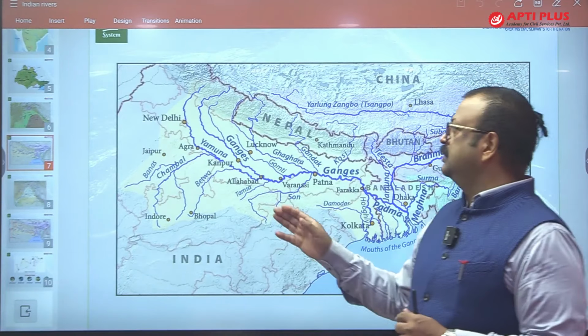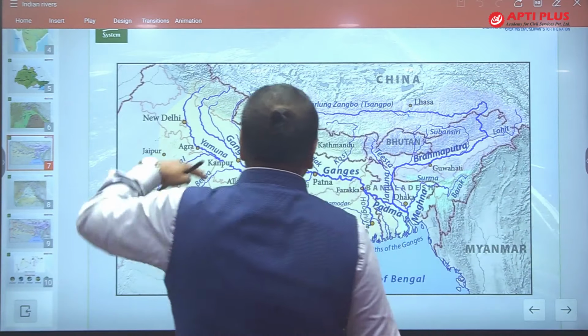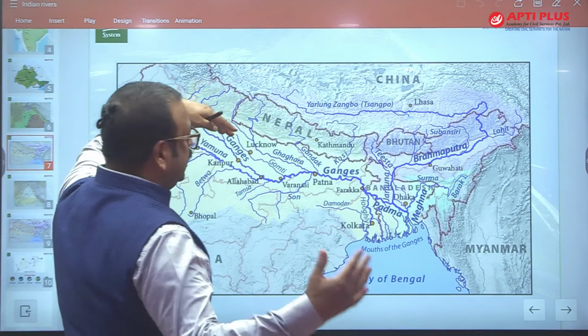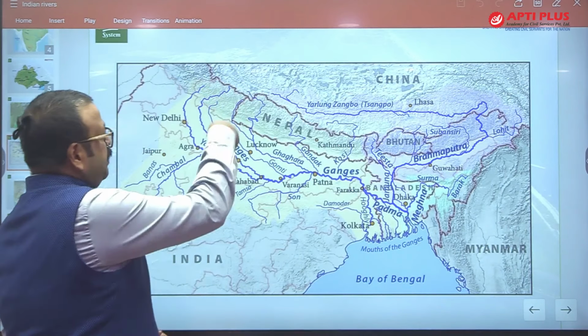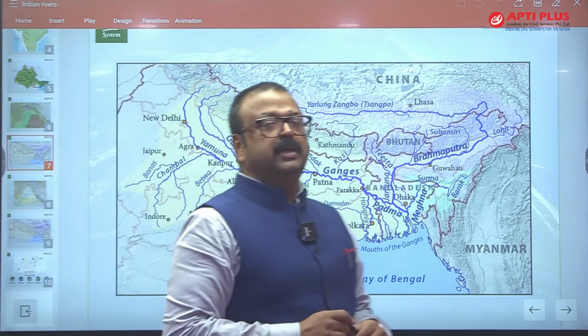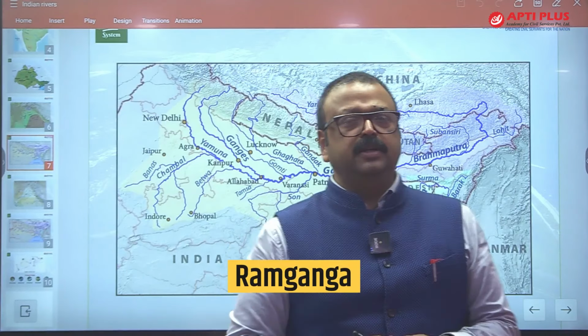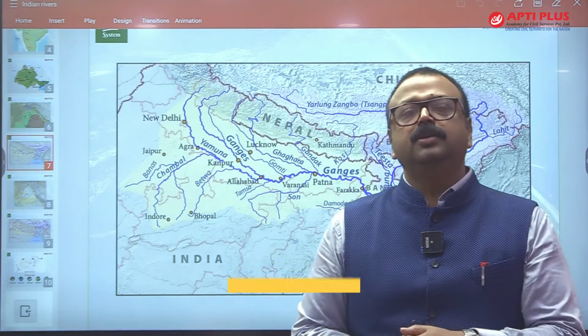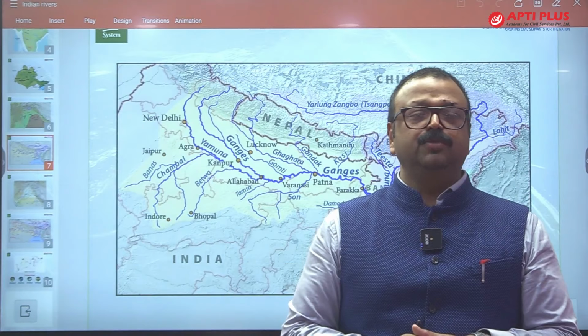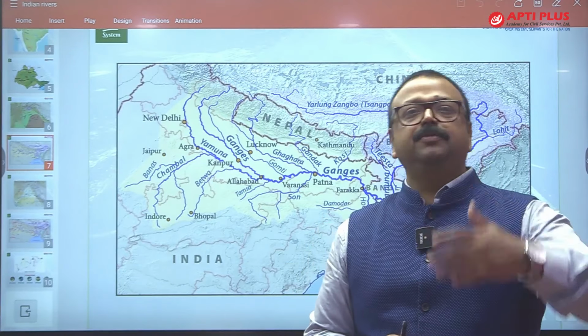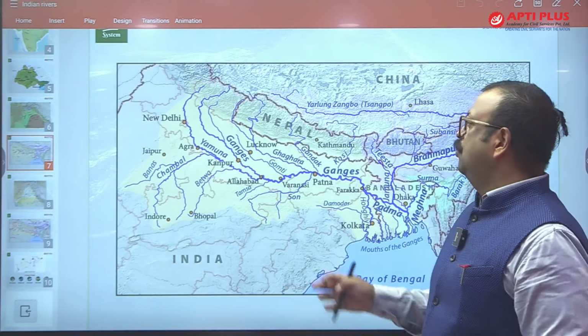Again, Ganga is going to have tributaries on the left bank and the right bank. In the left bank tributaries, the first one you will find is Ram Ganga, which drains its water near Kannauj. Ram Ganga is the first left bank tributary. Then there is Gomti.